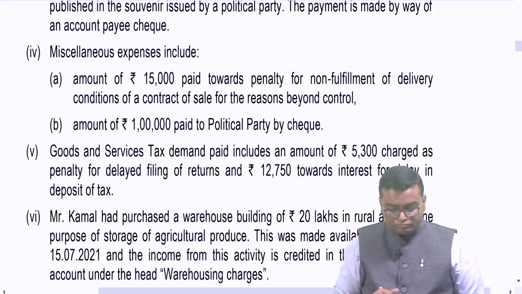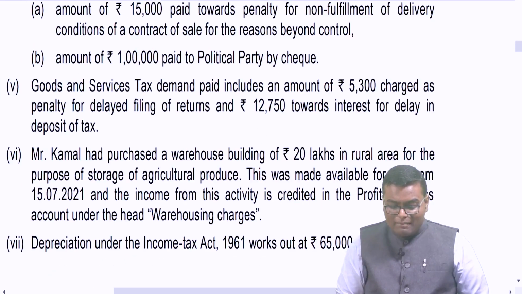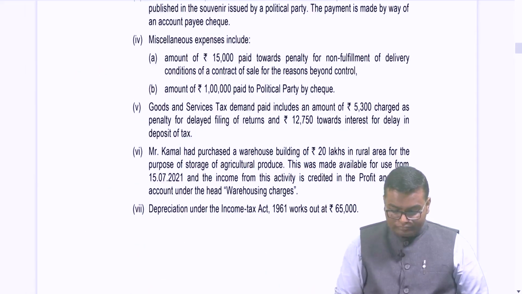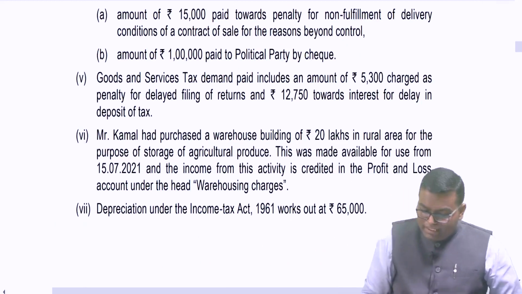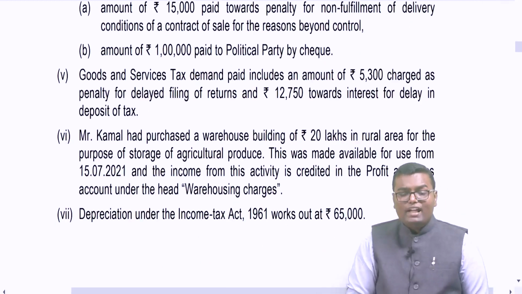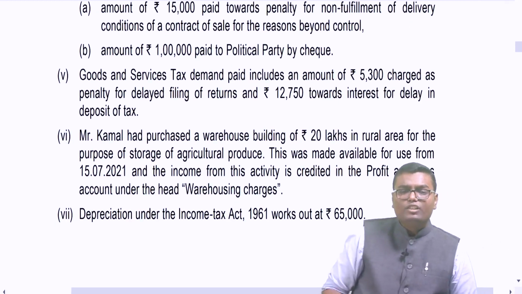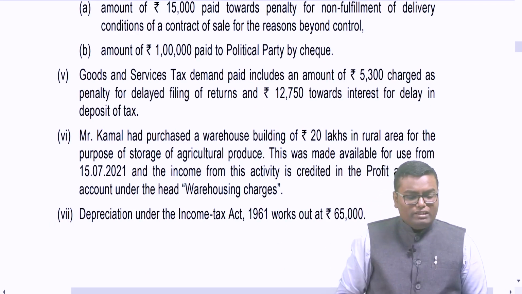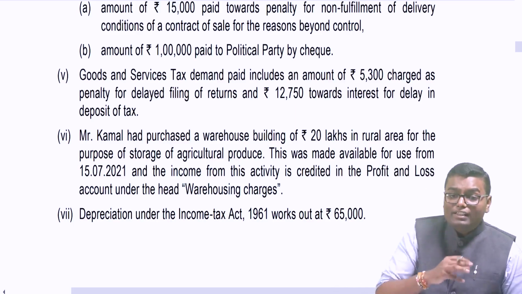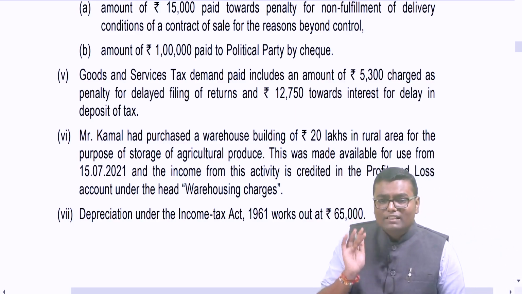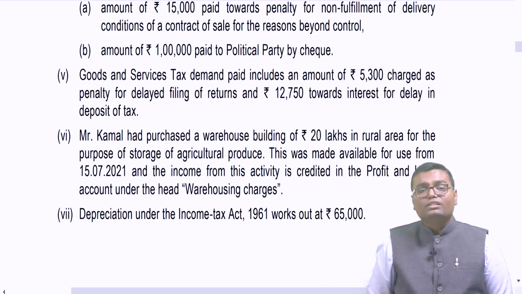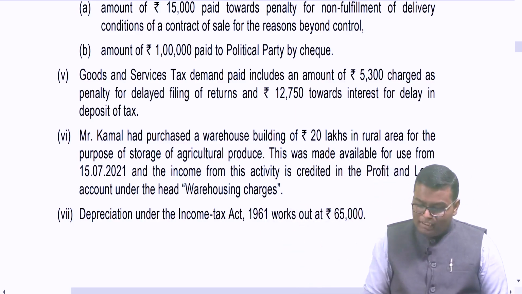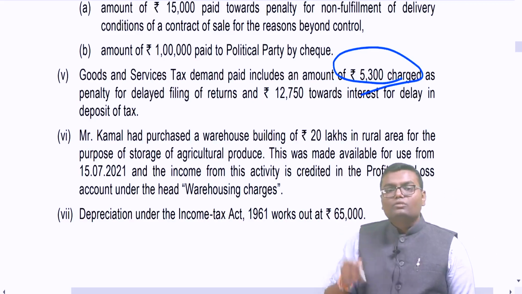Then goods and service tax demand paid, which is debited in the P&L. Goods and service tax demand paid includes 5,300 charged as a penalty for delay in filing return and 12,750 toward interest. Now see, I always teach in the classroom that whatever is the penalty for late filing of GST, it is to be disallowed as per Explanation 1 of 37(1), penalty as per the offence under any law. So this penalty of 5,300 is to be disallowed.